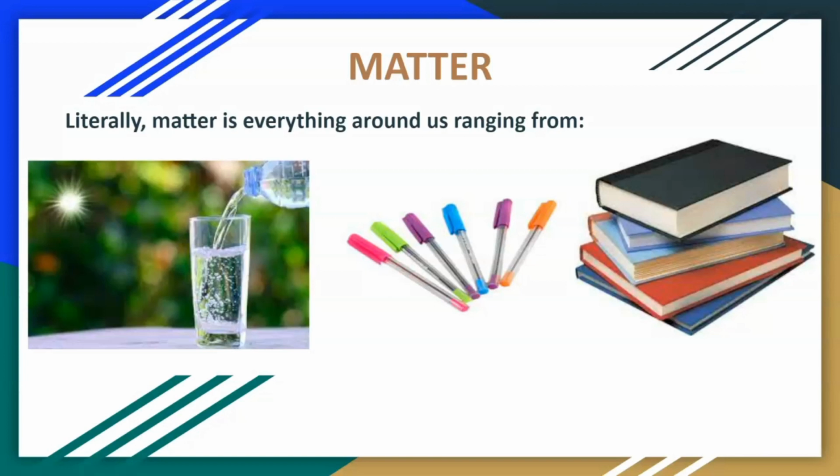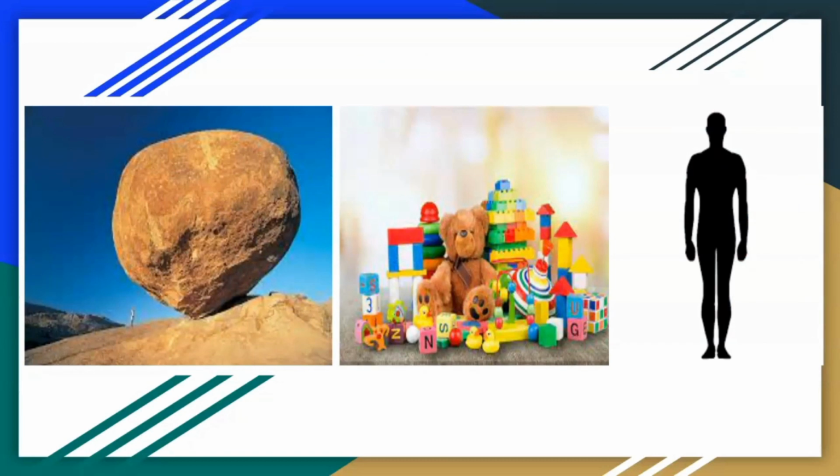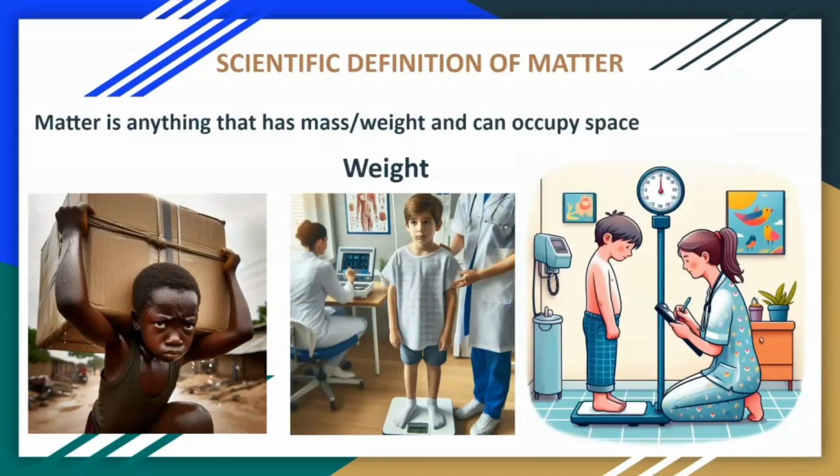Okay? Yes. So literally, matter is virtually everything you can think of that is around us, ranging from the water we drink, the pen we use in writing, the books we read, the rocks, the stones, the toys, and even humans. Yes, we are all made up of what? Matter. So, scientific definition of matter. How do you define matter? Yes, scientifically we say that matter is anything that has weight or mass and can occupy space.